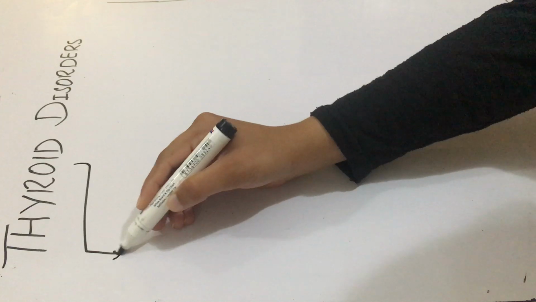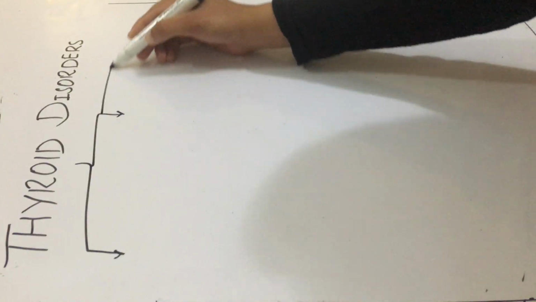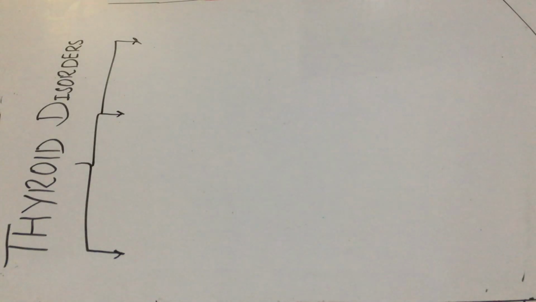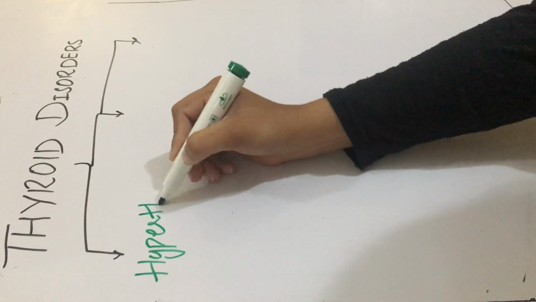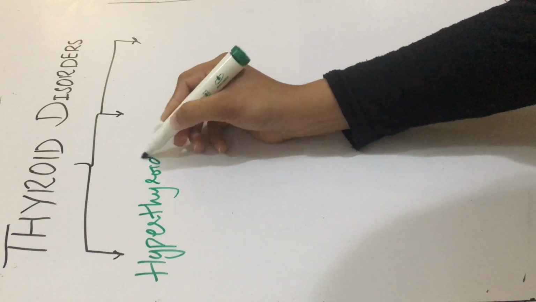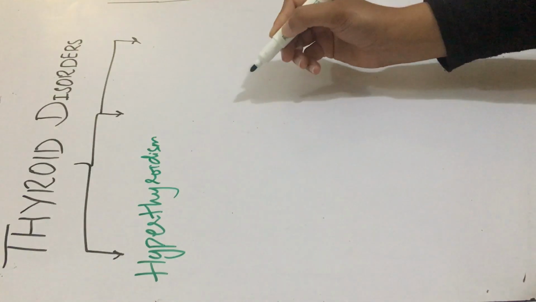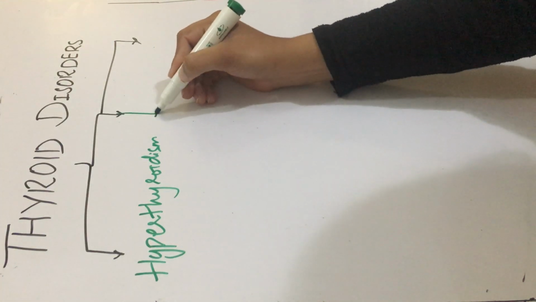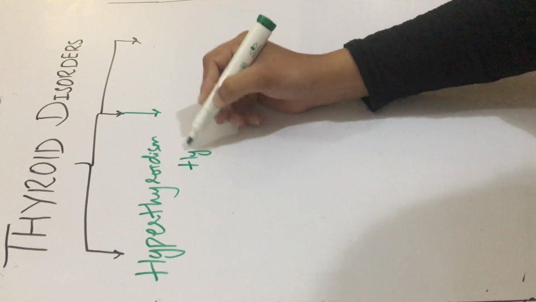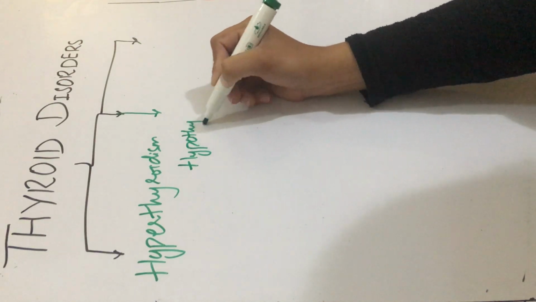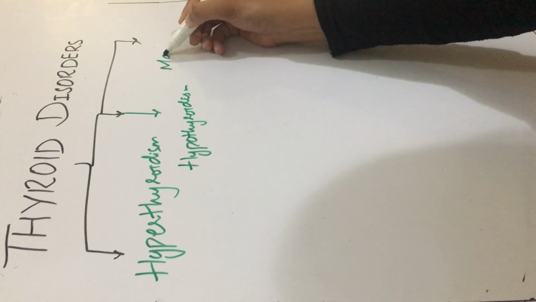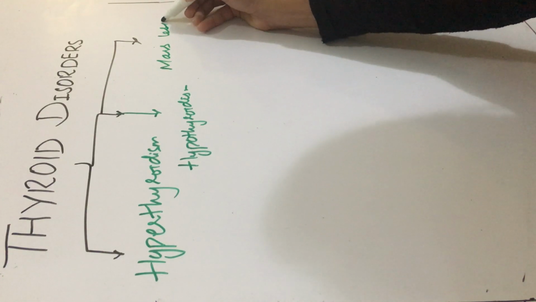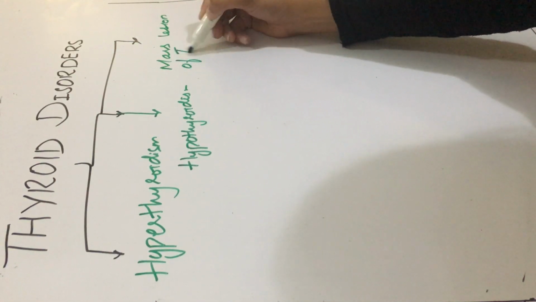There are actually three types of thyroid disorders. The first is hyperfunctioning of the gland, which is called hyperthyroidism, whereas there could be hypofunctioning of the gland, which is called hypothyroidism, or there could be a mass lesion of the thyroid, any tumor, any neoplasm of the thyroid.